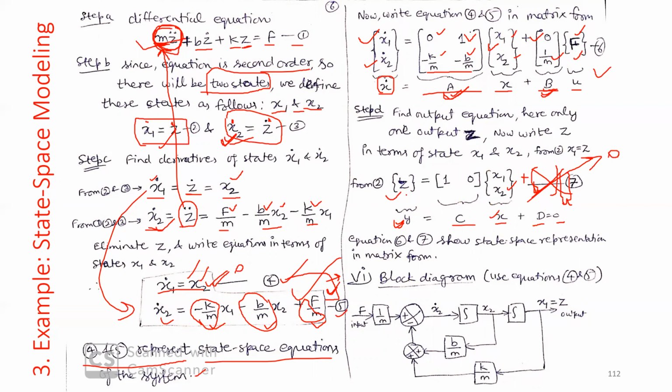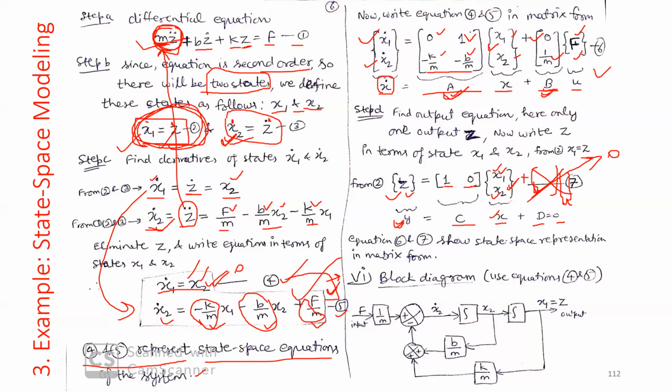So you have to write your Z in terms of x1 and x2. How can you write that? From this equation, if you look at what your Z is, your Z is nothing but x1. Z equals x1. So the coefficient of x1 is 1, because x1 is nothing but Z, and x2 will be 0. When x2 is multiplied with 0, this will be 0. So we are left with Z equals x1, which satisfies equation number 3.